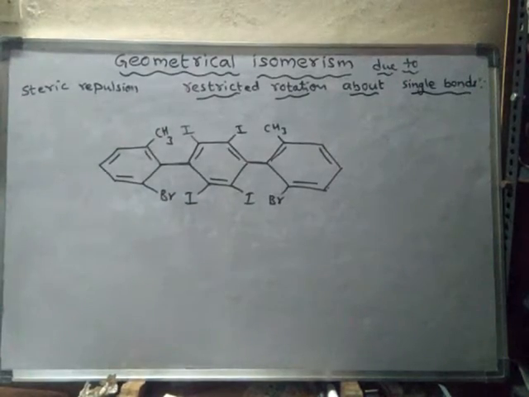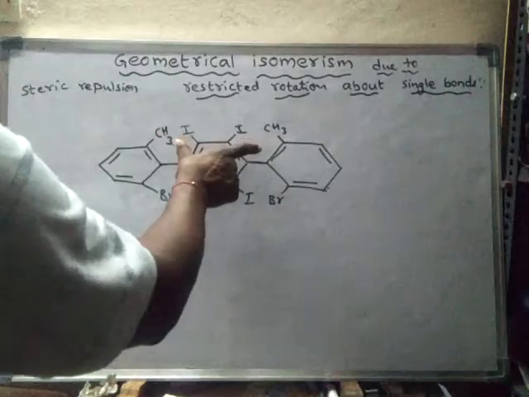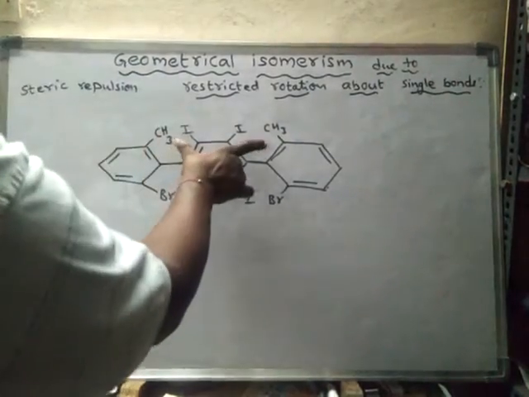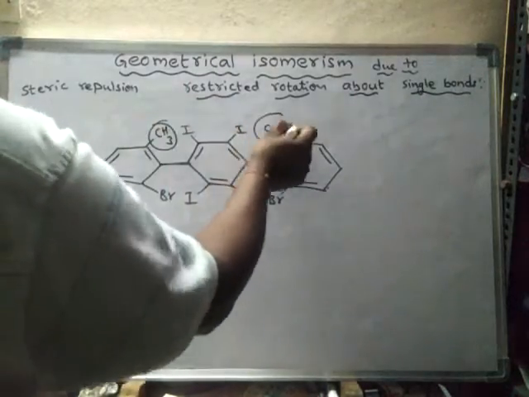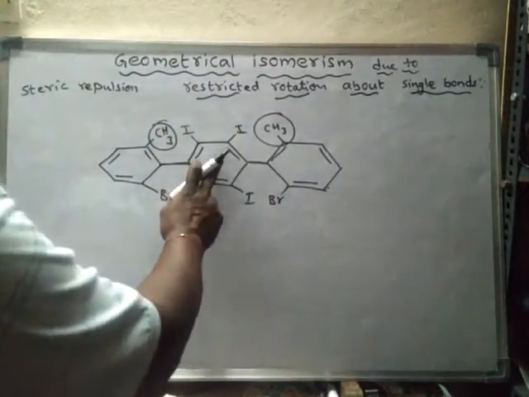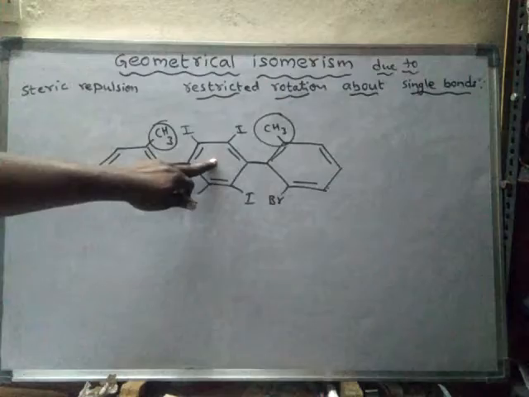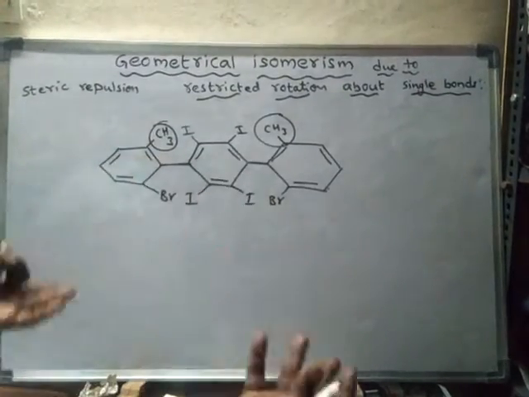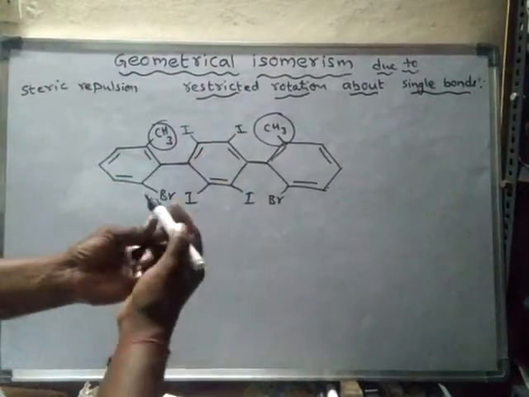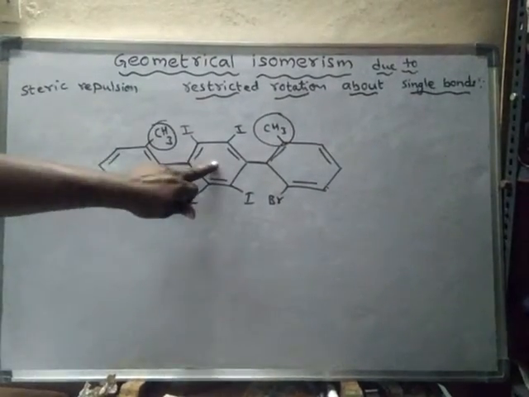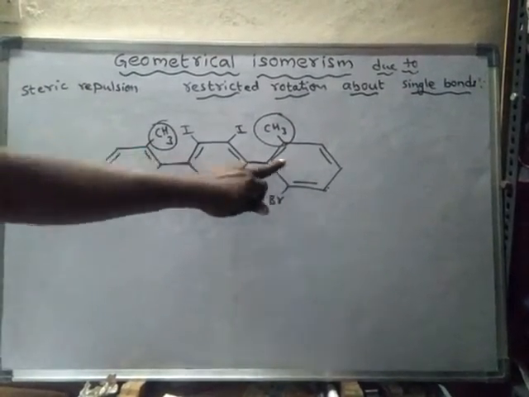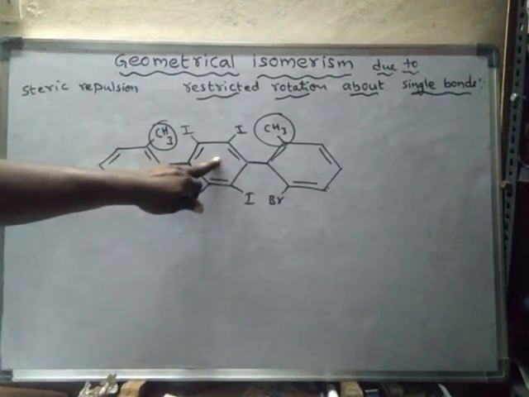So like this. As a result of this, this type of arrangement is said to be cis. Here restricted rotation is present, so this one cannot rotate, or else this one also cannot rotate, because this one is in one plane and this one will be in another plane.